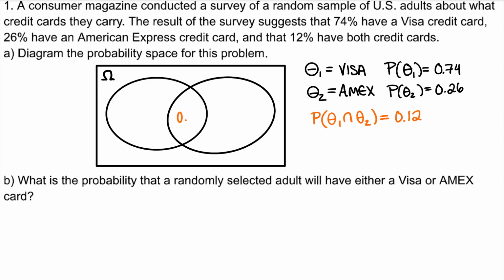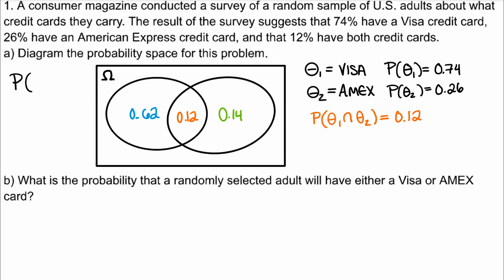If the intersection is 0.12, the probability of theta 1 is 0.74, then the probability of someone owning a Visa card but not owning an American Express card would be 0.62. So that 0.62 plus 0.12 equals 0.74, the total probability of theta 1. The probability that someone only has an American Express card would be 0.14 because 0.12 plus 0.14 is 0.26.